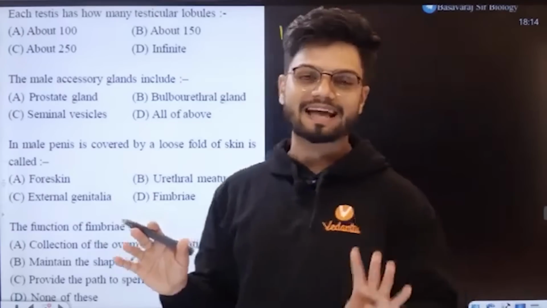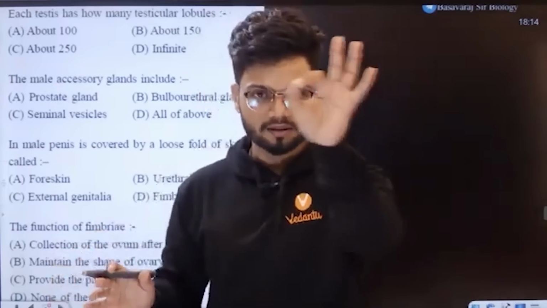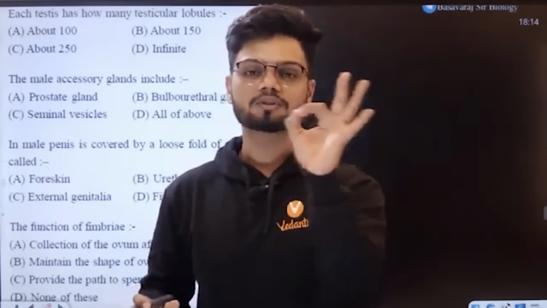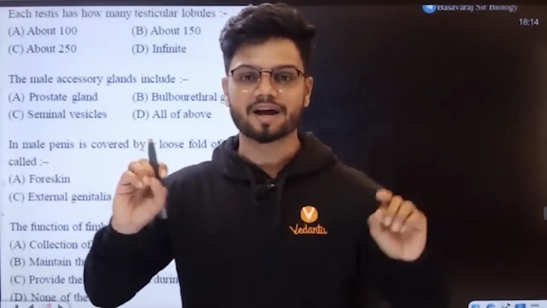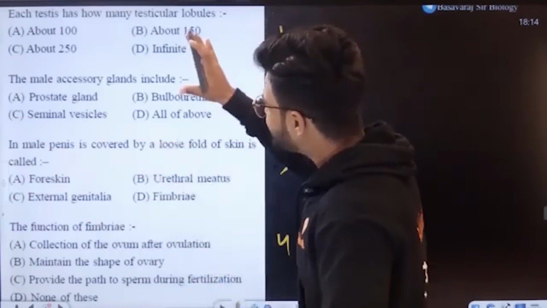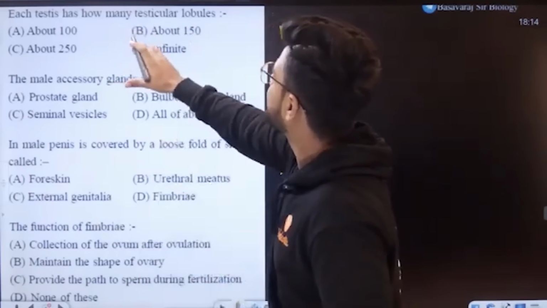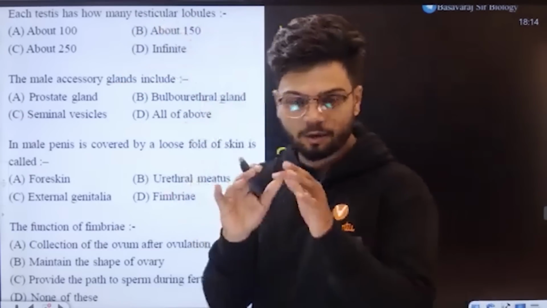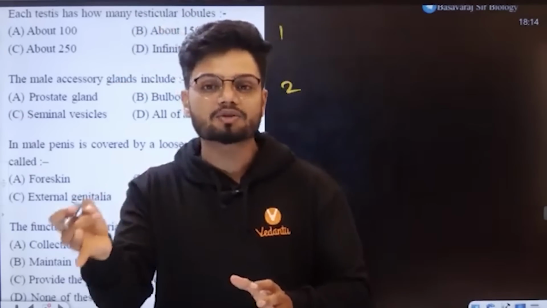Now, first question, second question, third question, fourth question. I want exactly 4 answers in the chat: 1, this answer; 2, this answer; 3, this answer; 4, this answer. Before I finish reading the questions, answers in the chat one by one, go. Every right answer you will get 1 mark. Each testis has about how many testicular lobules? Inside one testis, how many testicular lobules are present?